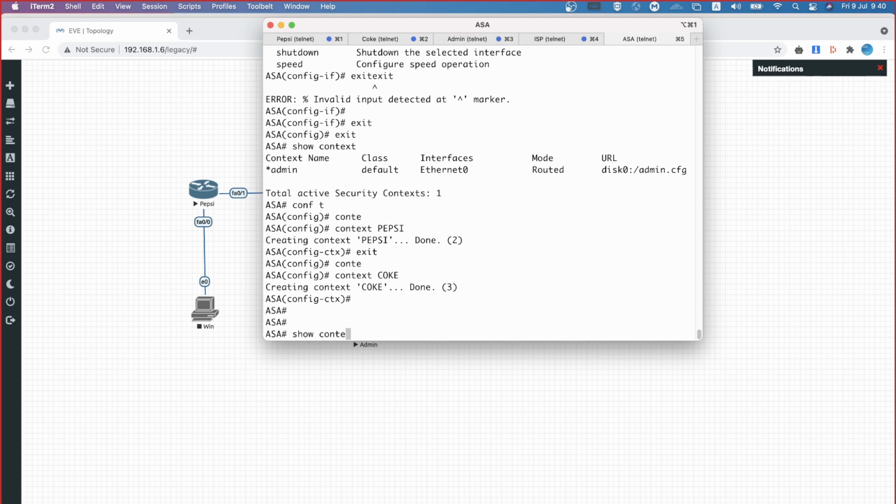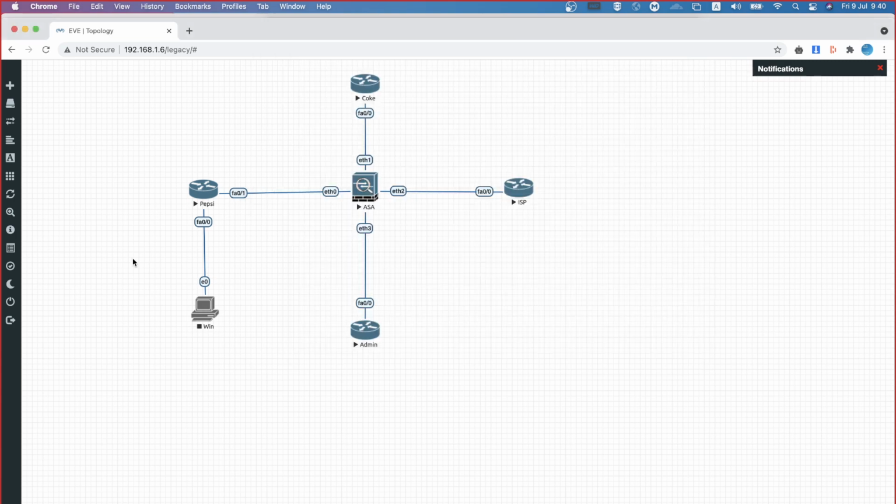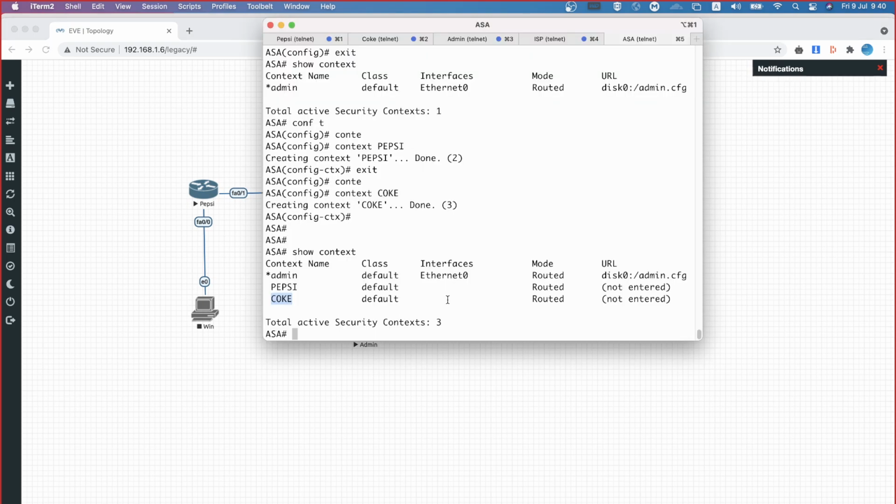Check it out, show context. See that there is a context called admin that has been created by default, and there is a context Pepsi. There is also a context called Coke. Now, the interfaces need to be bound to the respective contexts. Ethernet 0 is supposed to be associated to Pepsi, Ethernet 1 to Coke, and Ethernet 3 to admin. Let's do that.